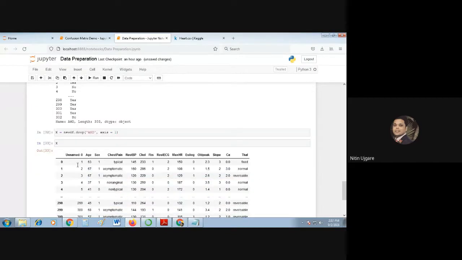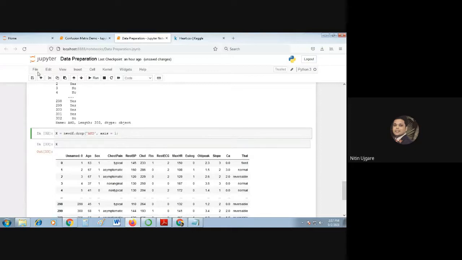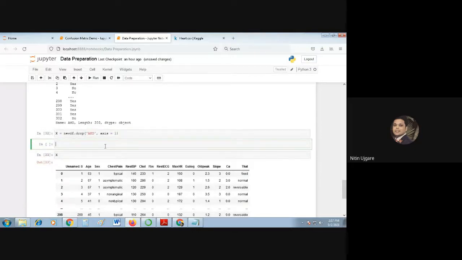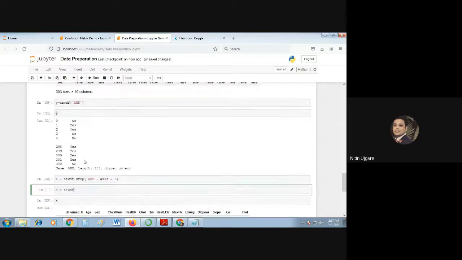You can also do one thing. If you really want to use the previous approach, X is equal to new df, and we pass the name of each of the columns: age, then the second column, then the third column.